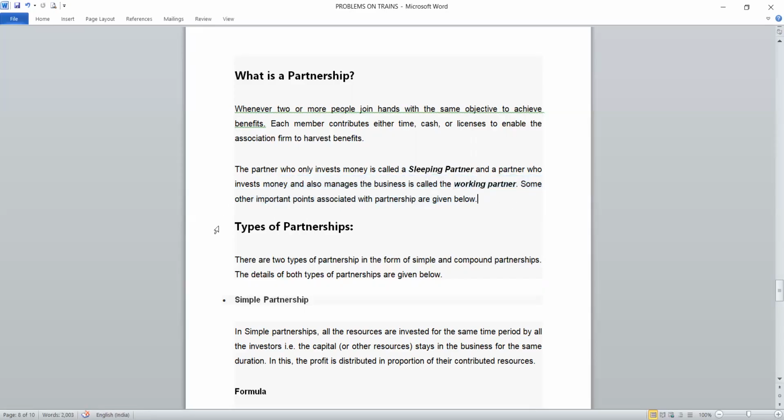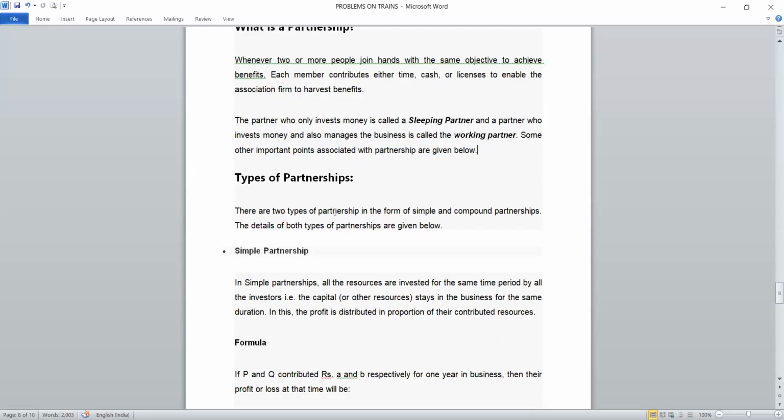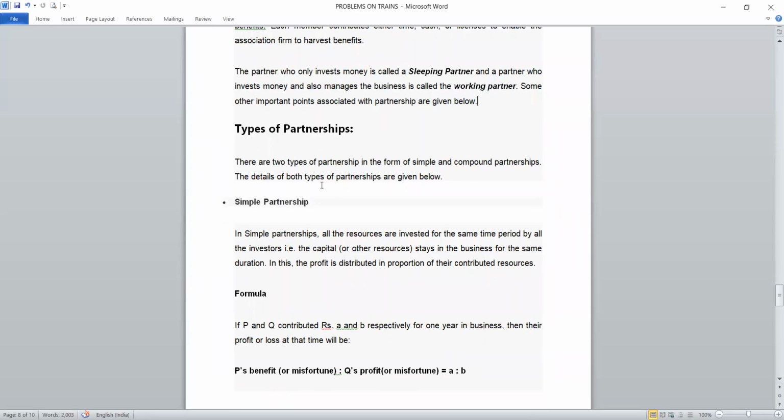Let's learn some more points in partnership. Types of partnership: there are two types, simple and compound partnership, in the same way we learn simple interest and compound interest when calculating interest.